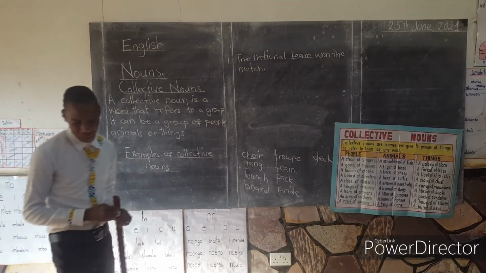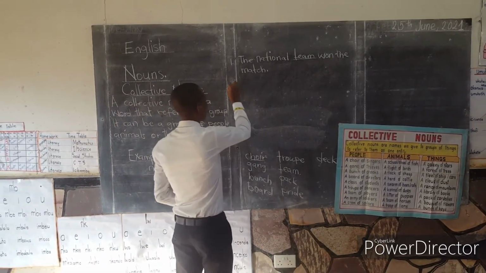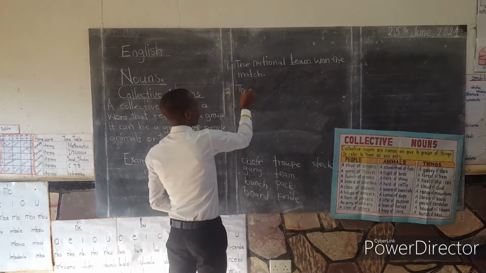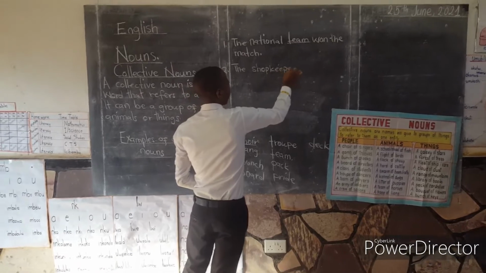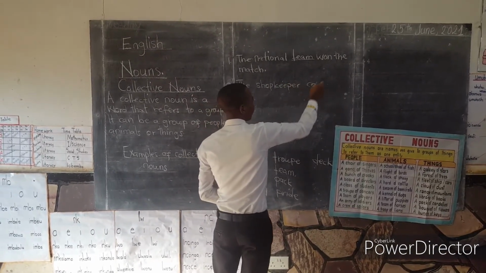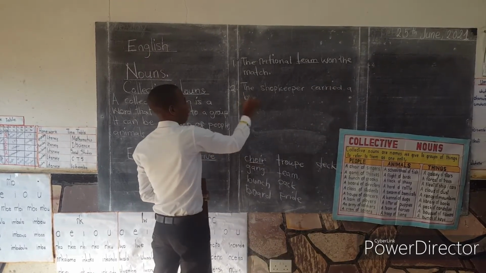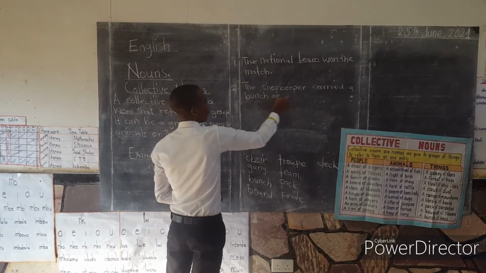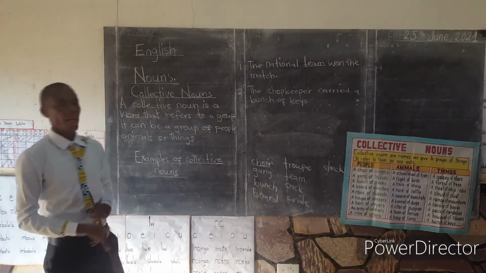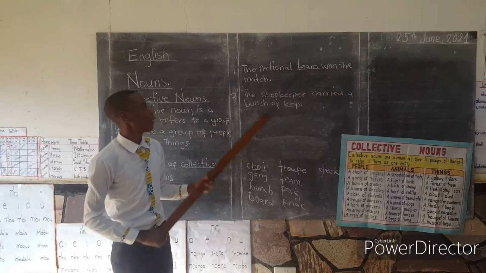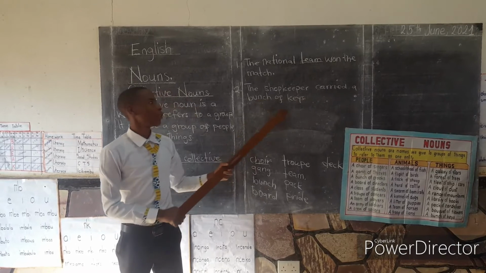Another sentence that we can look at is, the shopkeeper carried a bunch of keys.